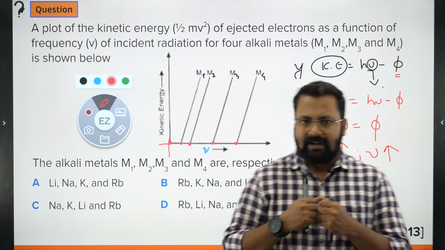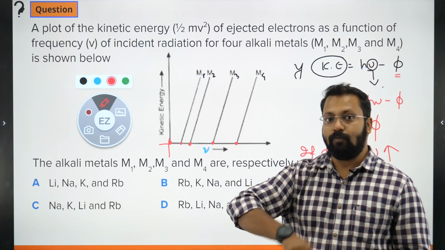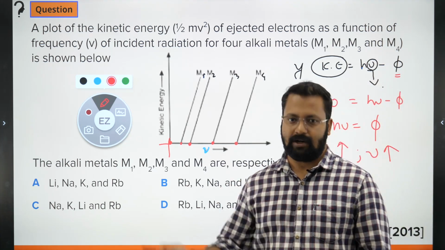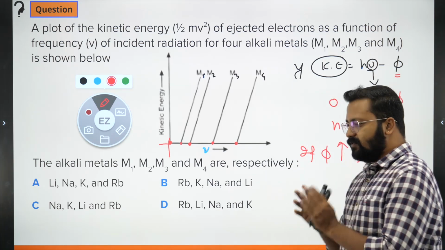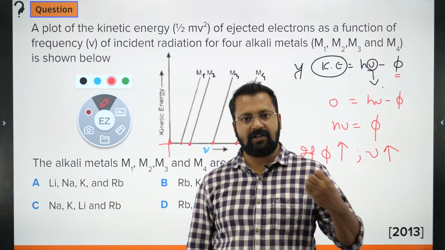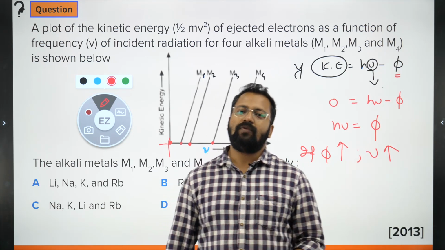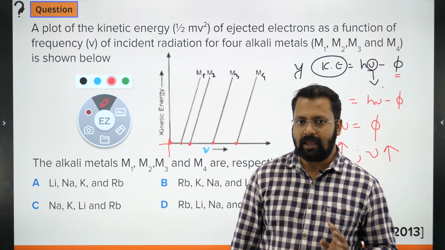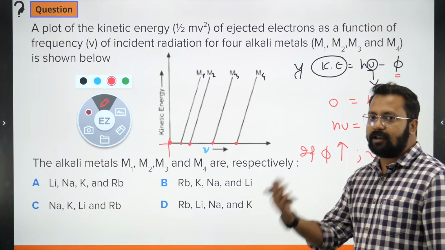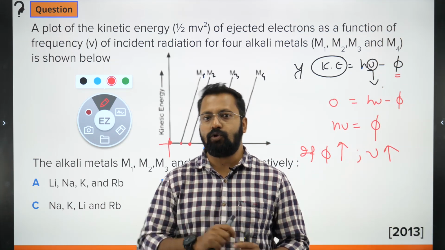That means if the tendency to leave the electrons is less, then I need to provide more energy so that it leaves the electron, or I can remove the electron. Work function क्या होता है? Work function is the tendency of the element to hold the electrons. If the work function is less, you can remove electrons easily. If the work function is high, tendency to remove electrons is less. So if the work function is high, you need to give more energy. You need to use an electromagnetic radiation of higher frequency to remove the electron.